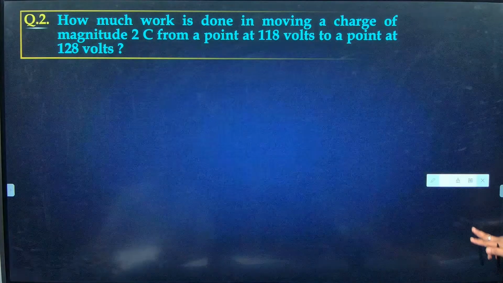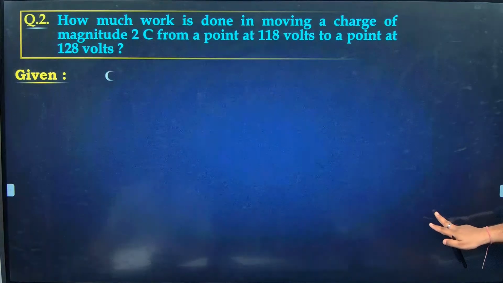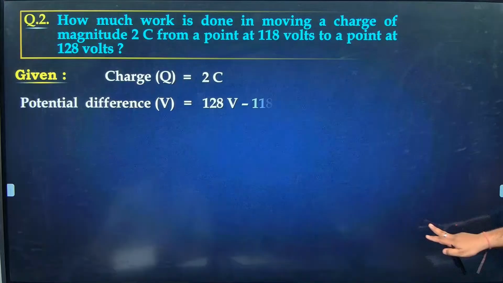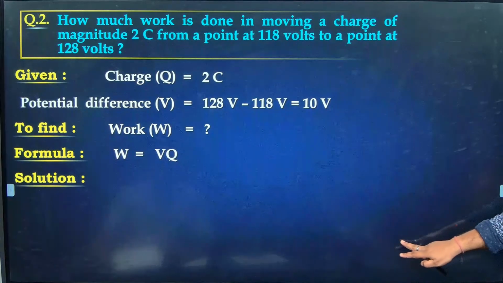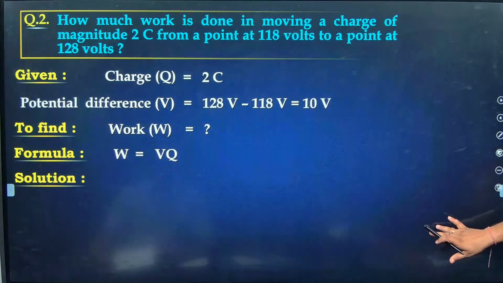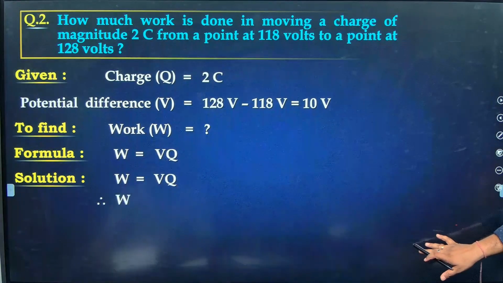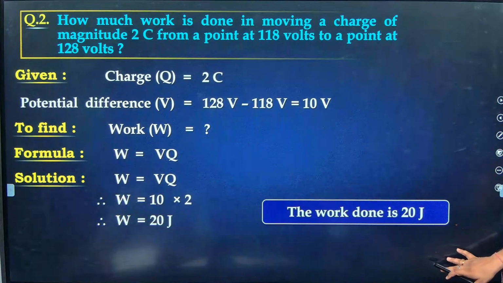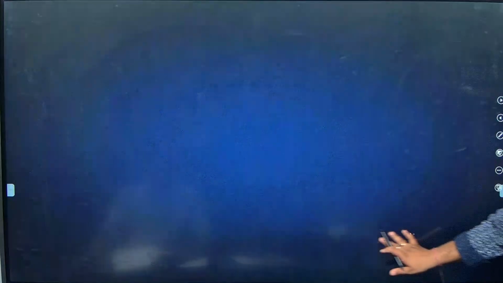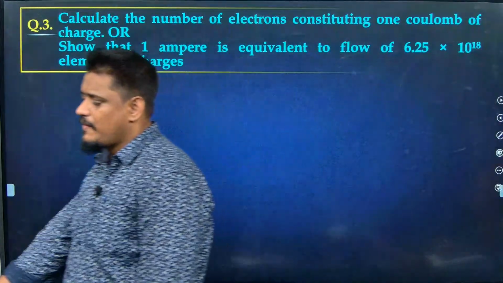That is the answer. Let us verify. If I am right, the answer will be, as I said, 20. Isn't it? 10 times 2, which is obviously 20. Next question you take. Simple questions, fast.